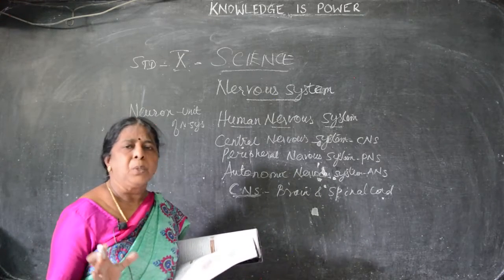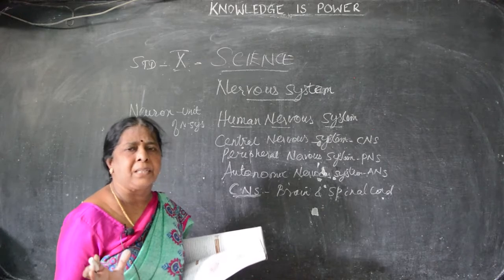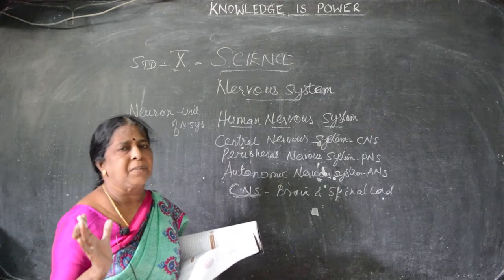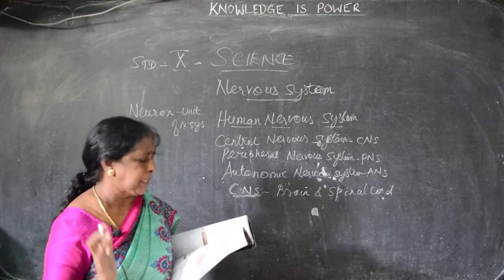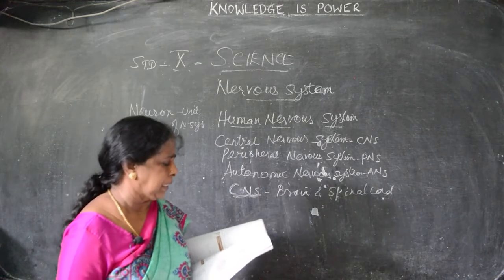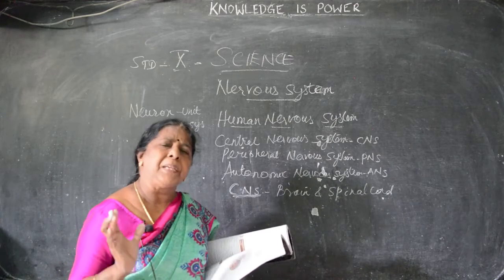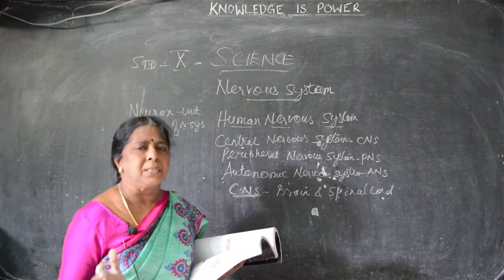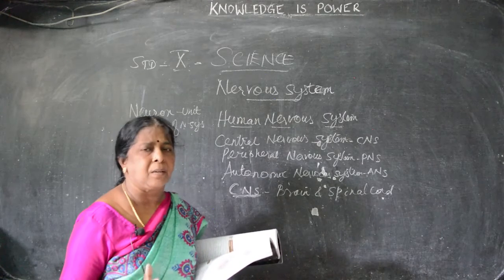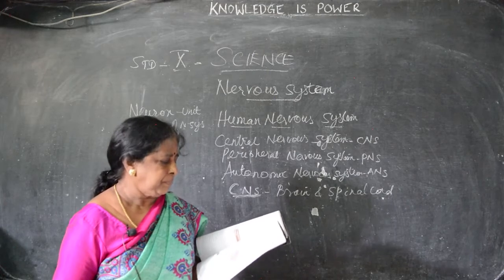So, the brain is protected in the cranial cavity. Cranial cavity means what? That is the skeleton within the axial. It is present in the cranial cavity. So, all our inner organs are protected by bony covers and covered by layers. Inner organs are very important. Internal organs, they are protected.